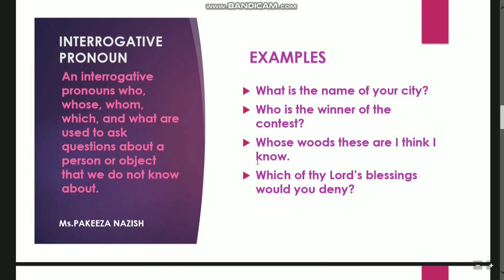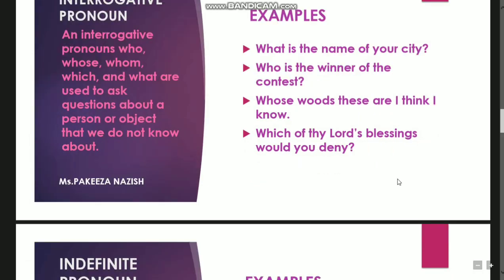Whose woods these are? I think I know. Woods mean jungle, so whose. And which of thy Lord's blessings would you deny? Here which is the word for thy Lord's blessings, right? So any type of noun, a common noun or a proper noun, for which we are using and replacing is a pronoun.